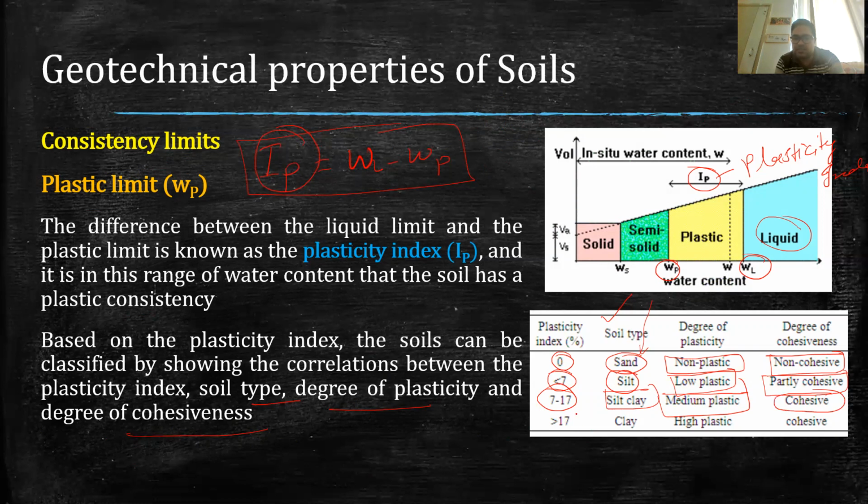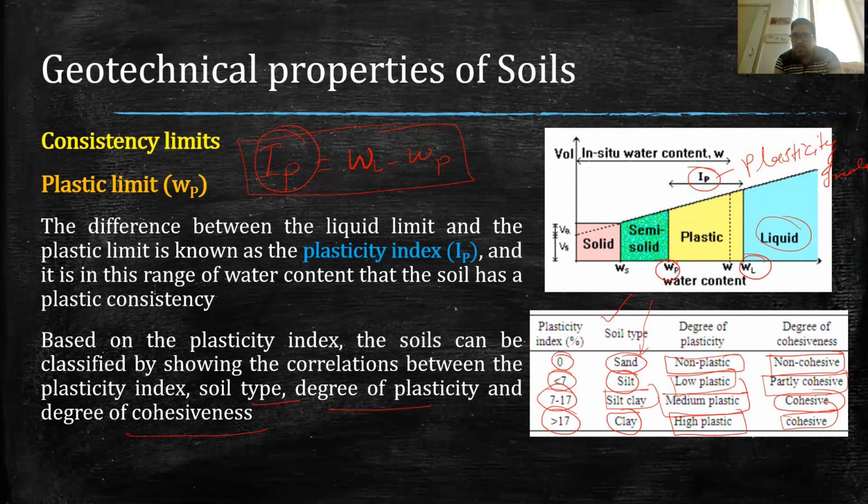Similarly, if plasticity index is greater than 70, then we classify our soil as clay, and it is highly plastic and highly cohesive. So this is how this plasticity index gives us an indication of the plasticity behavior of the soil.